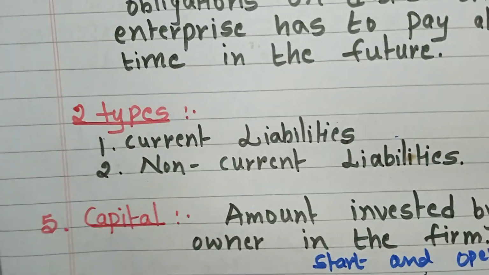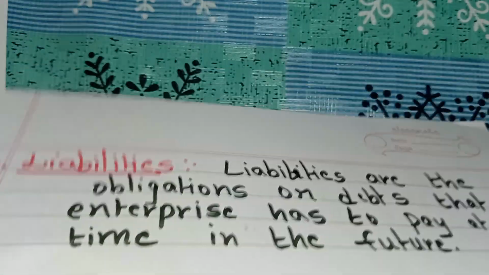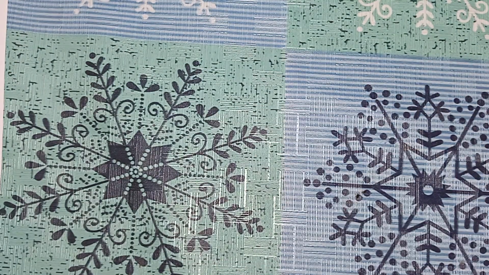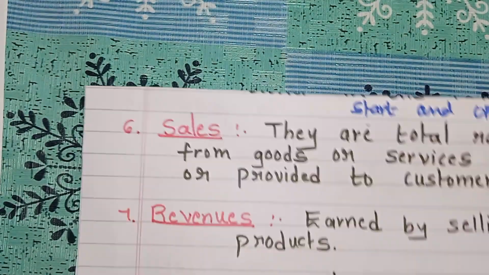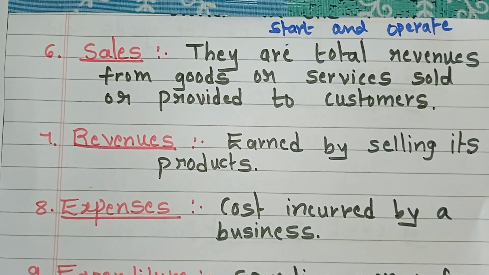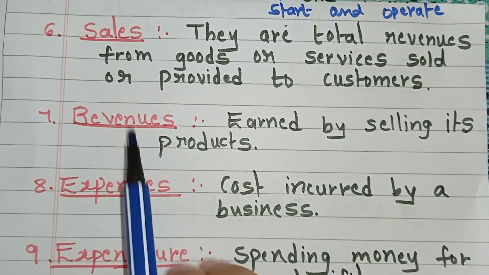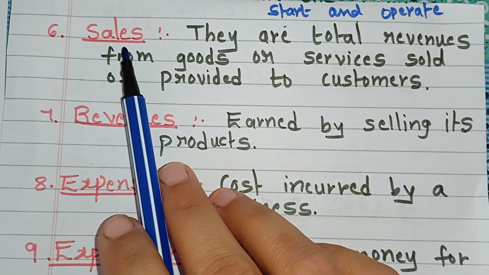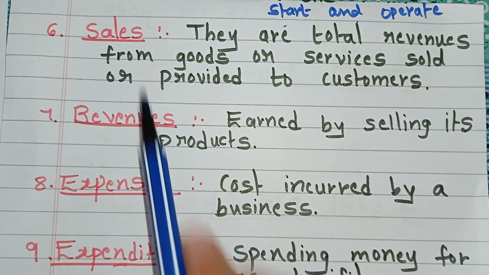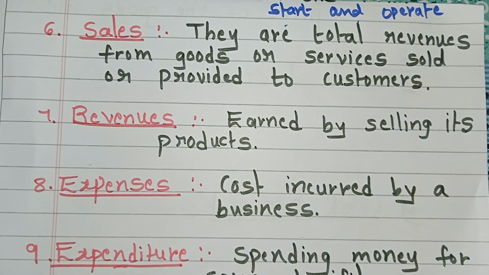Next we will move to the next term. Now we'll go to the sixth one, that is sales. Here we have studied entity, transaction, assets, capital and liabilities. This is the sixth term, that is sales.